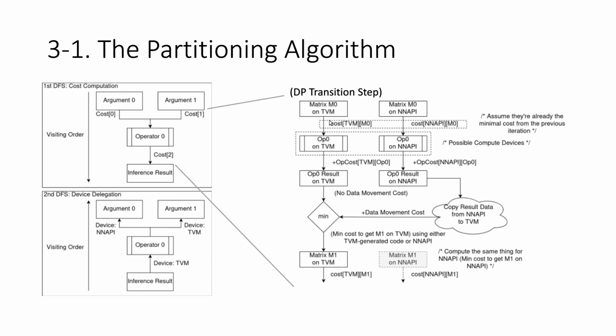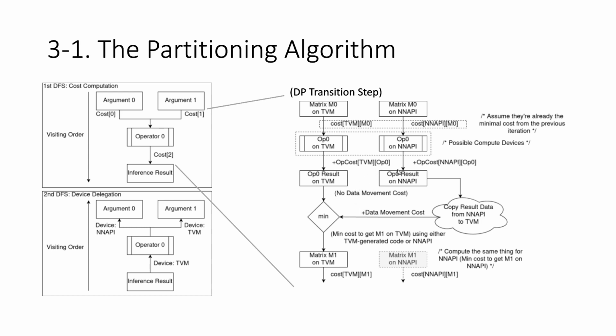And associated with that, there is a cost of producing M0 on TVM, which is assumed to be minimal from previous DP iteration. So we take this cost and we add to it the cost to perform OP0 on TVM to get the result of it.